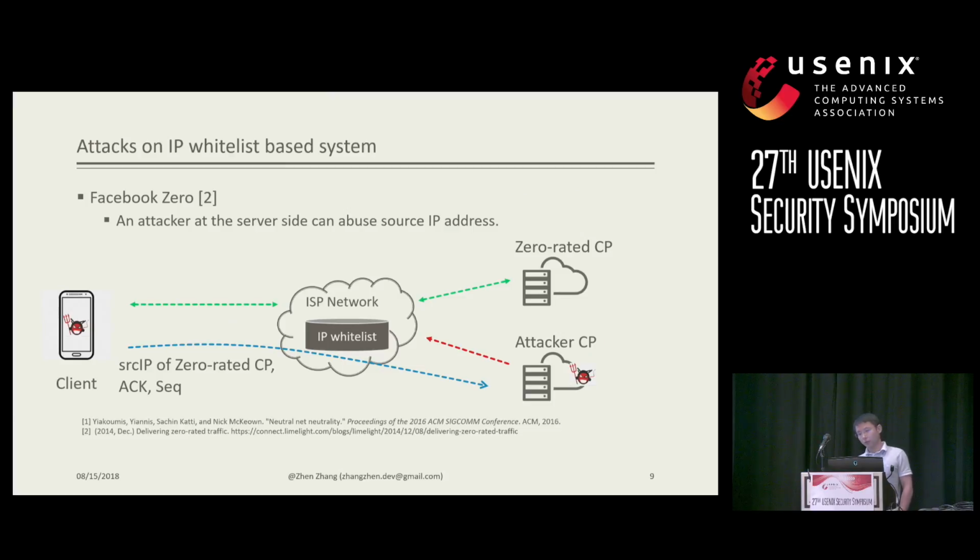With this information, an attacker server that is non-zero-rated can forge the response packet, acting as a zero-rated content provider to the ISP network, and those packets will not be dropped by the network. So we can compromise these IP whitelist-based systems. And the zero-rated content provider here becomes a victim.